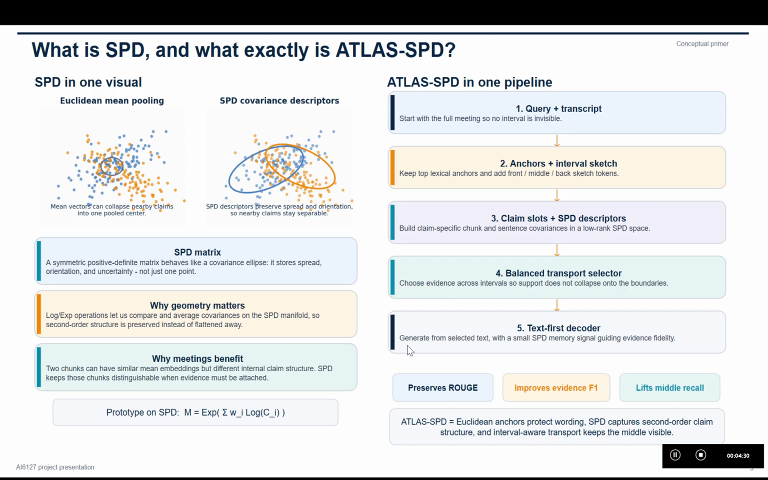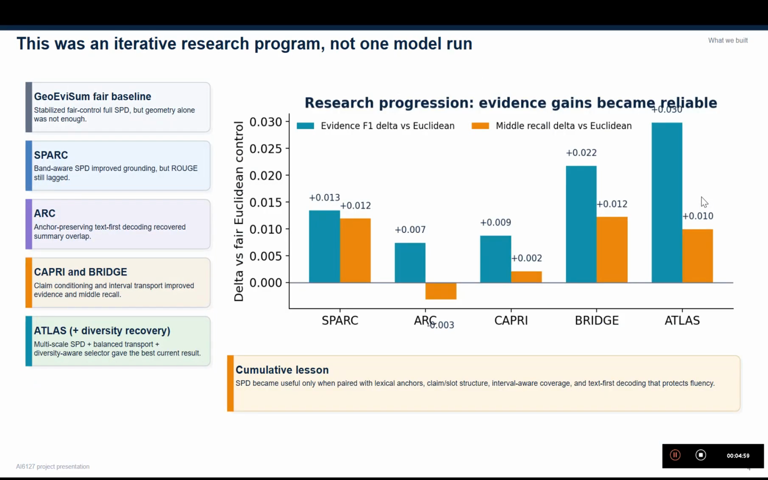Finally, it uses a text-first decoder, so the model still generates mainly from the selected text, while the SPD memory acts as a structured guidance. So the key message is simple: SPD is not replacing the language modeling. It is providing a richer evidence representation that helps the model choose and organize support more faithfully.